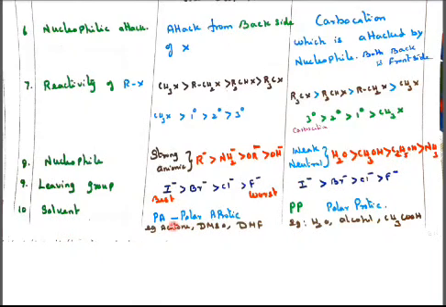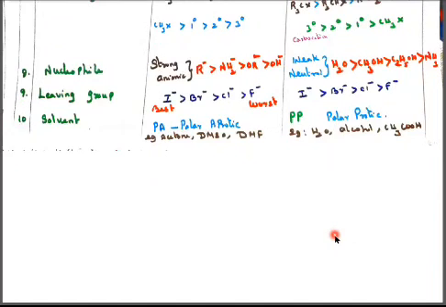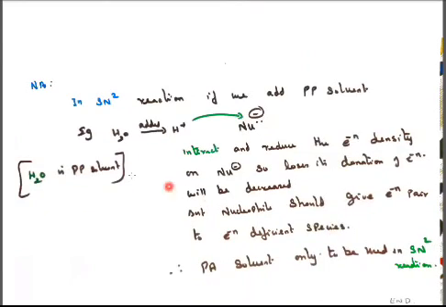And for solvent, a polar aprotic solvent only is to be used in SN2 because it is not donating hydrogen. So here polar aprotic is to be used. Note that in this SN2 reaction, if we had a polar protic solvent, what happens? It donates hydrogen to the nucleophile, so it decreases the electron density.